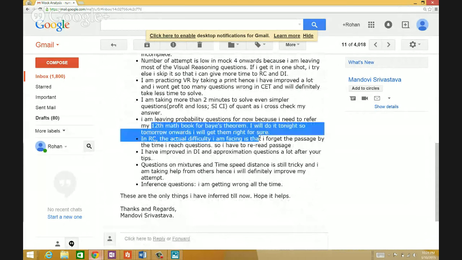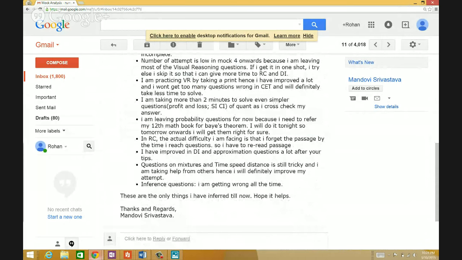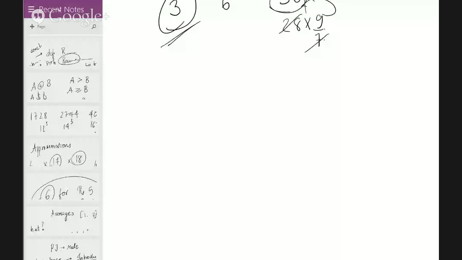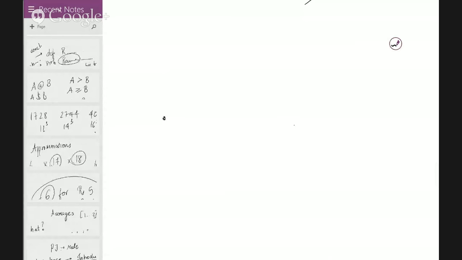Why do you want to refer Bayes' theorem? What is wrong with you? Bayes' theorem is like reverse, okay? It's like this way. If you go ahead, decision making, decision tree. Okay, let's say I have bag 1, bag 2, I have yellow balls, I have red balls, I have yellow balls, I have red balls.